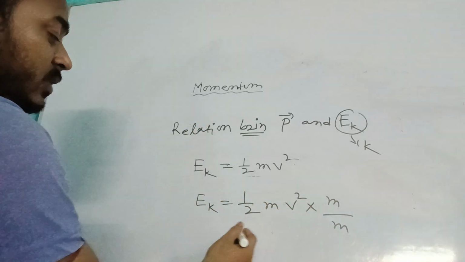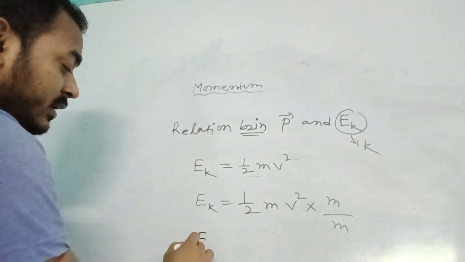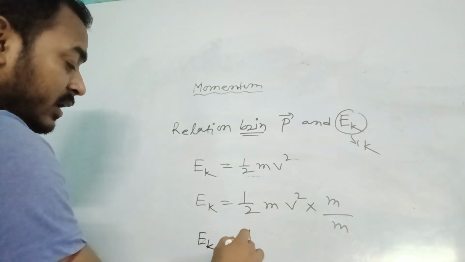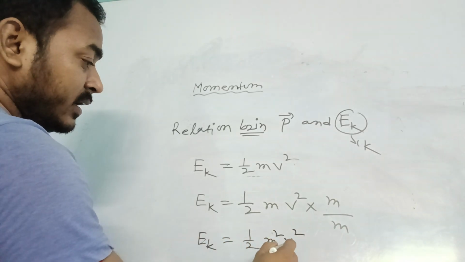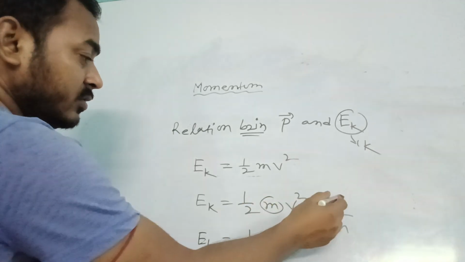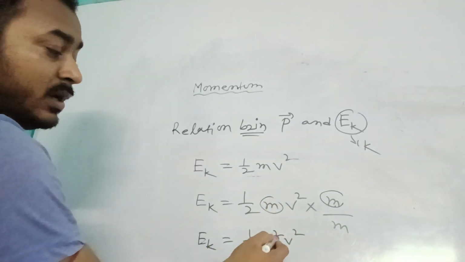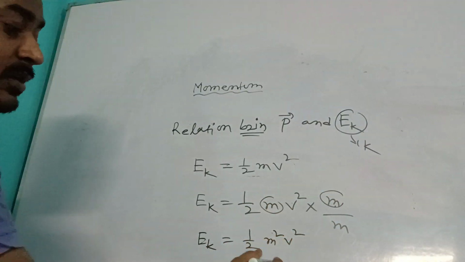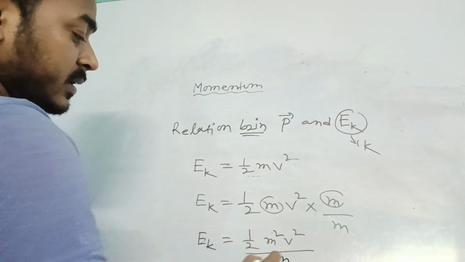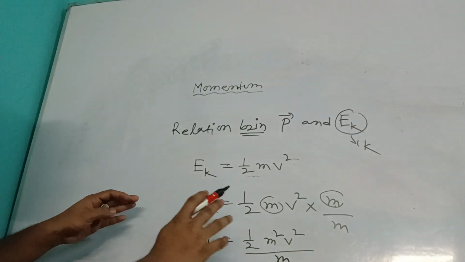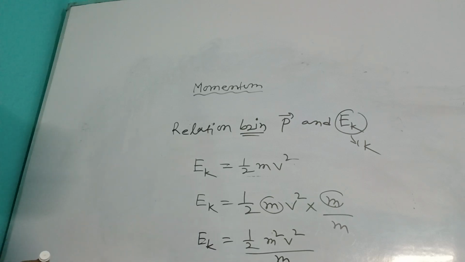So now do one thing. Right now we can write Ek is equal to half m square v square. This one is m into m, so m square, and v square as it is. So we can write half m square v square divided by m. Okay, now note it down.